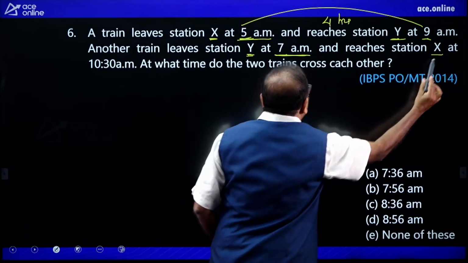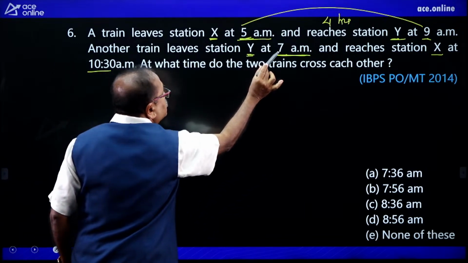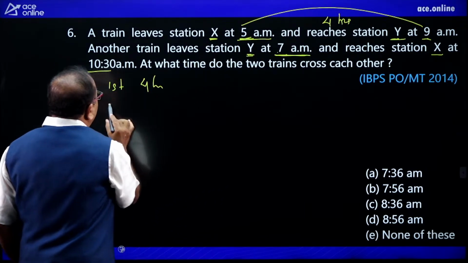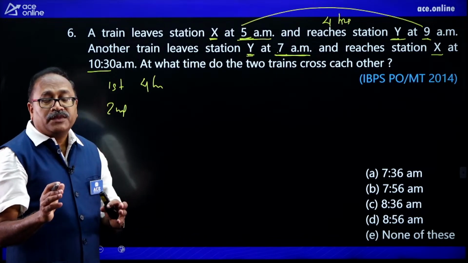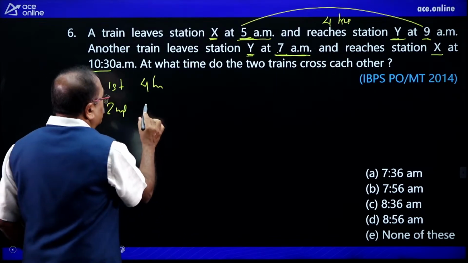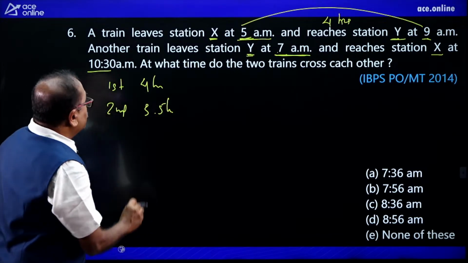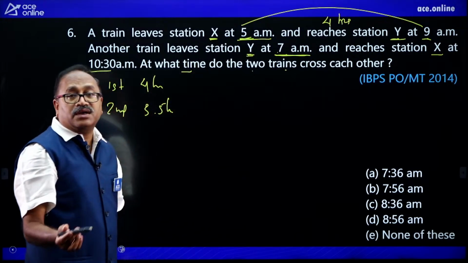Now, reach the station X at 10:30. So, I notice that the first one takes 4 hours, and the second one takes 7 to 10:30. That is 3.5 hours. Now, the question is, at what time do the two trains cross each other?